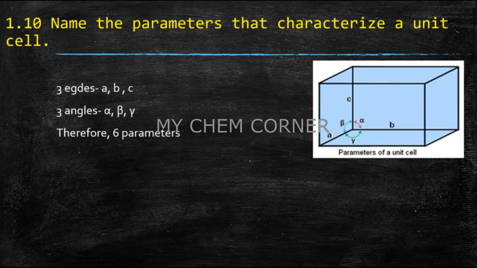This way you will be able to identify the different values of alpha, beta, gamma or A, B, C in a particular type of unit cell, which is not necessarily always a cube. We have also learnt about the 7 primitive unit cells in the very start of the chapter. Alright.